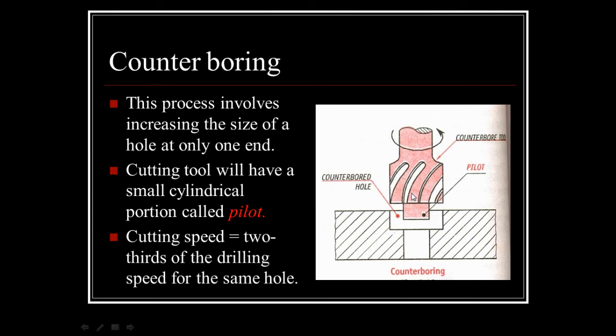Straight fluted tools are used for machining softer materials like brass and aluminum, and for a shorter depth of cut. And if we are incorporating helical teeth in the counterbore, they are used for longer holes. The cutting tool we have used for the small cylindrical portion is called the pilot over here. The cutting speed is equal to 2/3 of the drilling speed for the same hole.